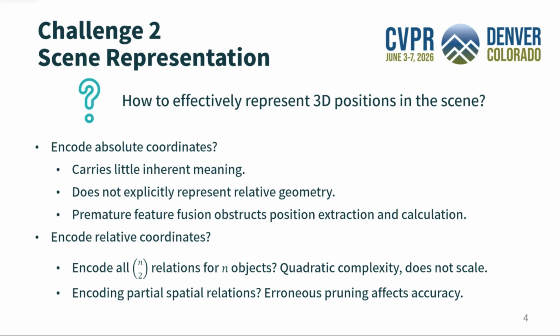Absolute position methods integrate 3D coordinates as features. Since absolute coordinates lack natural physical meaning and fail to explicitly express relative geometry, models need to inefficiently learn relations from scarce data. Premature feature fusion also blocks position extraction and pairwise relation computation. For methods that directly encode pairwise object relations using tokens, the number of tokens grows quadratically and does not scale, while pruning strategies may omit critical relations and hurt accuracy.